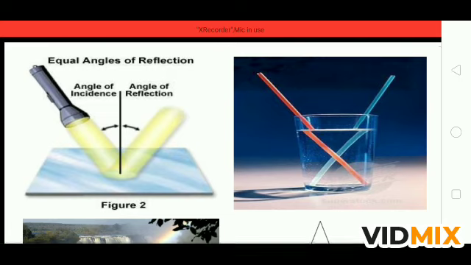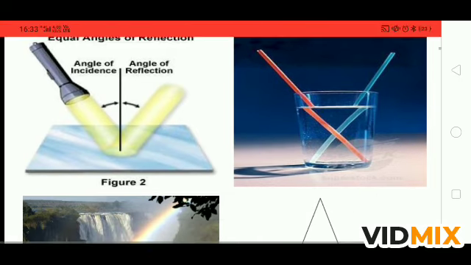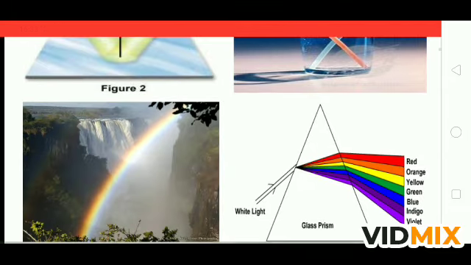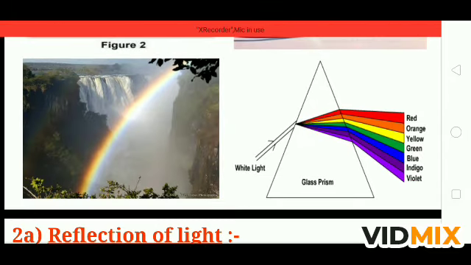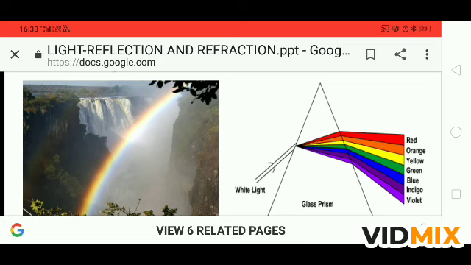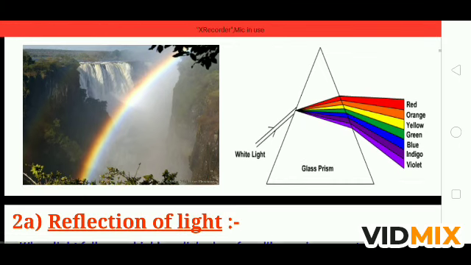If you see a pencil or a straw in a glass filled with water, it appears that it is bending. It is a different phenomenon of light. It is a refraction phenomenon. Formation of rainbow is also an example of phenomena of light. When the light falls on the prism, it disperses into 7 colors, and it is called VIBGYOR. The color band of the light is called spectrum. The colors are violet, indigo, blue, green, yellow, orange, red.